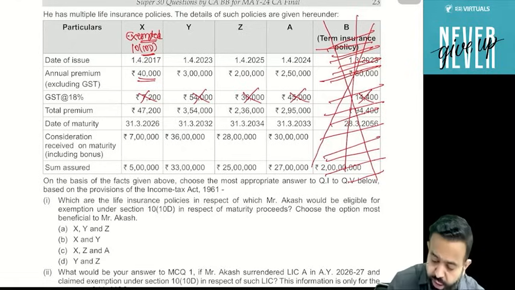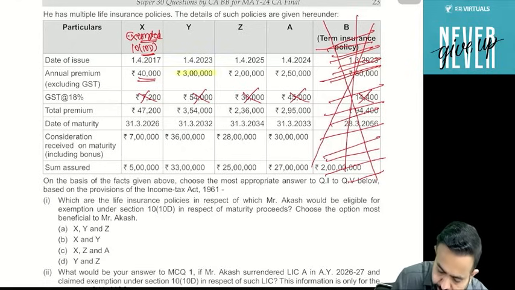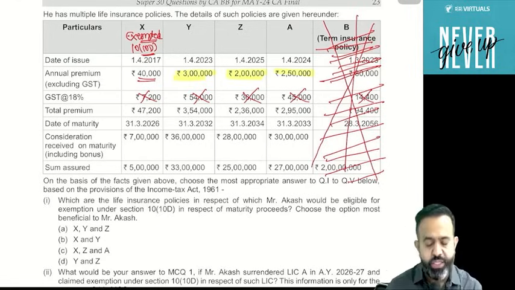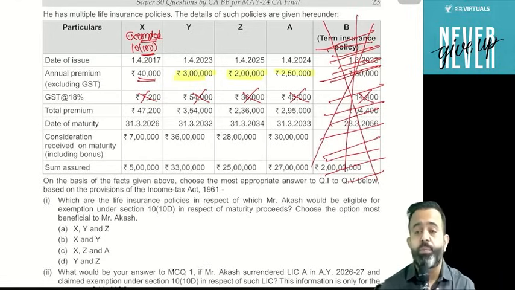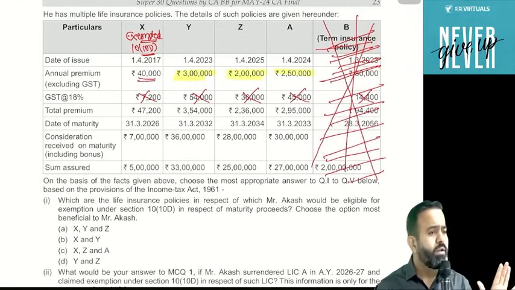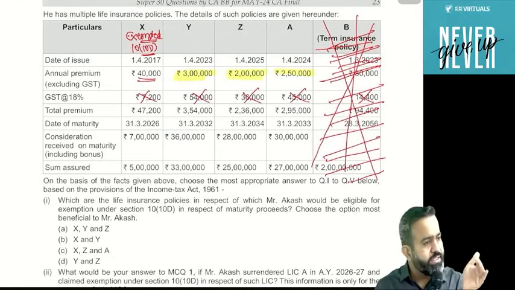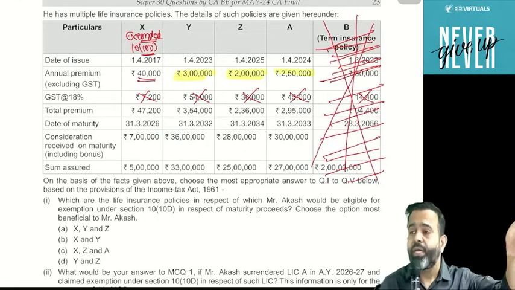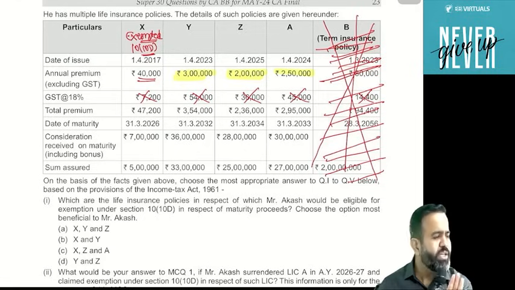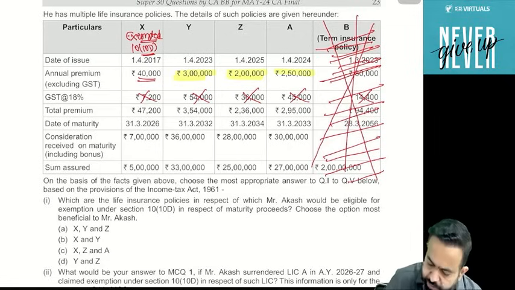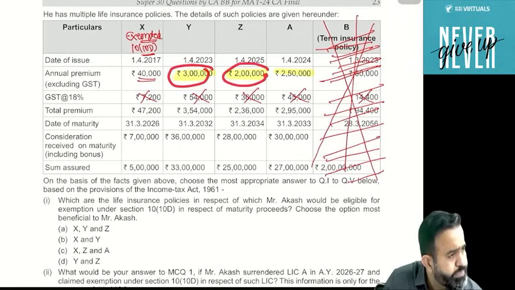But guys, your total premium is here 3 lakh, 2 lakh and 2,50,000. Can I say that individual policy premium is not more than 5 lakh, but aggregate it is more than 5 lakh? Then you can claim the exemption on the policies where premium is up to 5 lakh, means not more than 5 lakh. So I can claim the exemption on Y and Z, because Y and Z premium is 5 lakh.